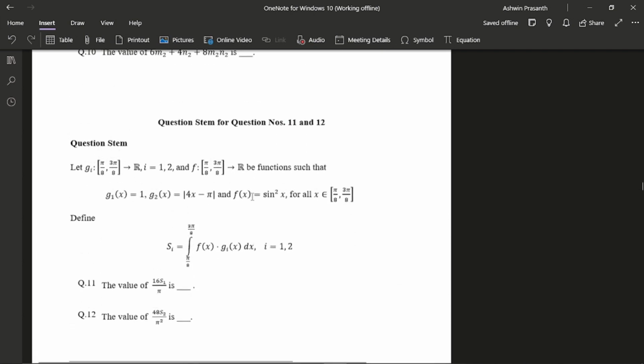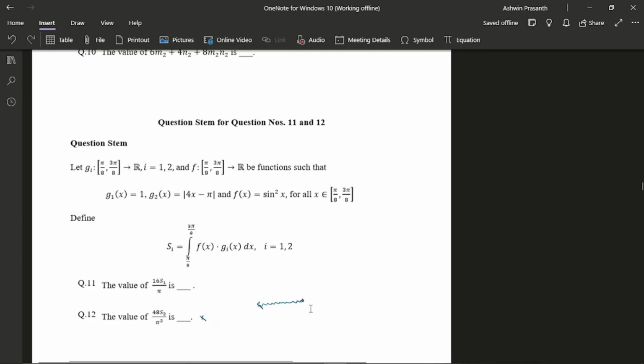Next was this one. Here S1 was easy because it was just I think sine square x, but then S2 went really lengthy for me. Now I feel like I gotta use some property of definite integral to make it easier. I just realized it now, but during the exam I didn't think of that. So I actually sat and calculated the whole thing, which went really lengthy, and I wasted a lot of time here. And I ended up getting it wrong also, which I regret. So that's one thing you should be careful about.